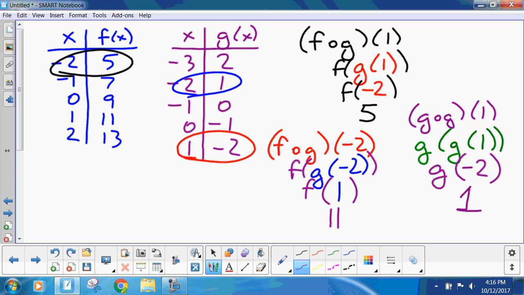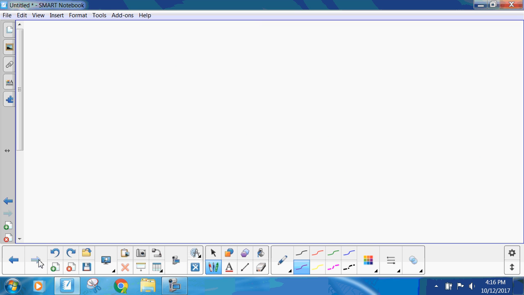So this is what I've seen on the exam. They like data tables because you can't graph it. So you have to understand the procedure behind it. Now, the other version of this, as I see quite often, is a graph and a data table. So you have to be able to read data off a graph.